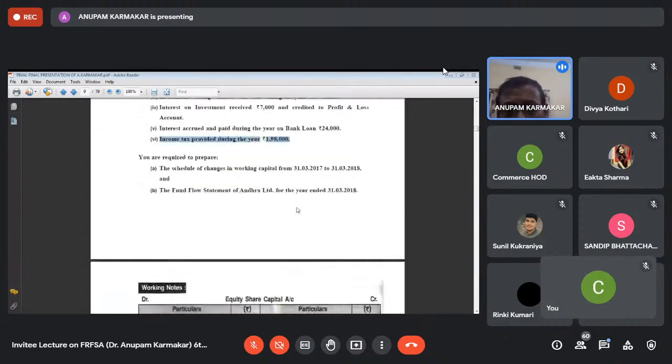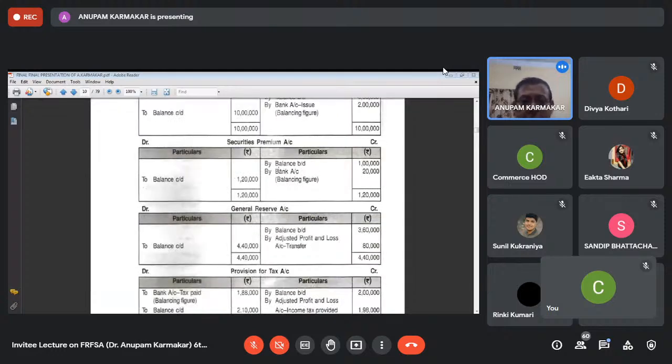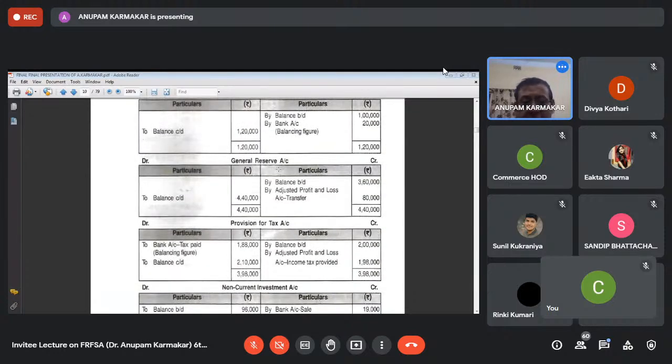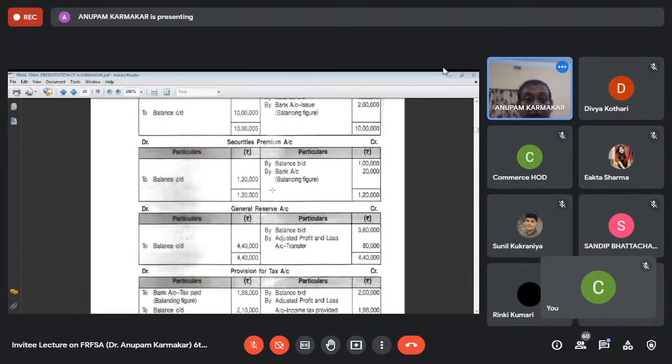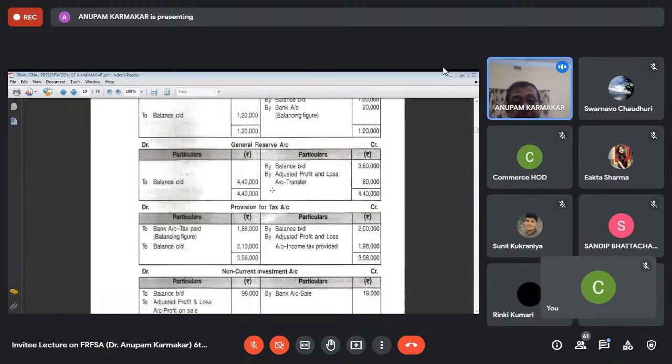I think there is a slight mistake, it is written 1,88,000, but this will be 1,98,000. So see that this is the opening balance, this is the closing balance, and the amount of tax paid in the current year is what?